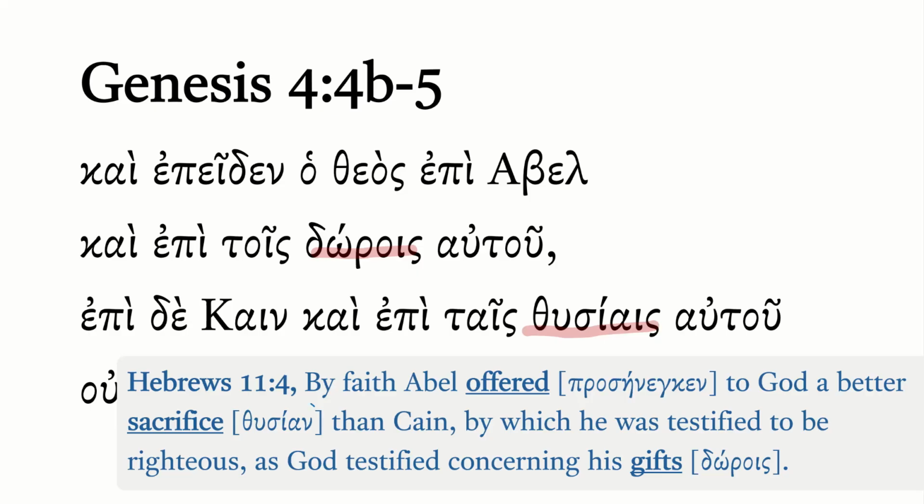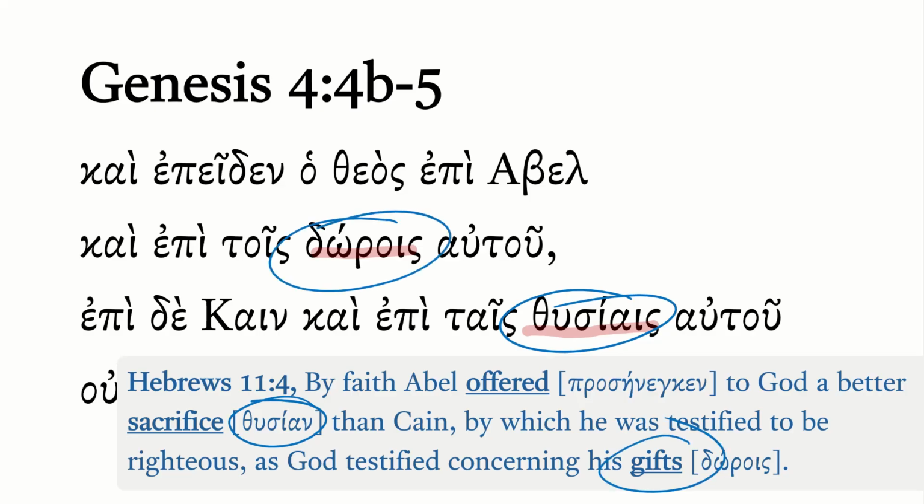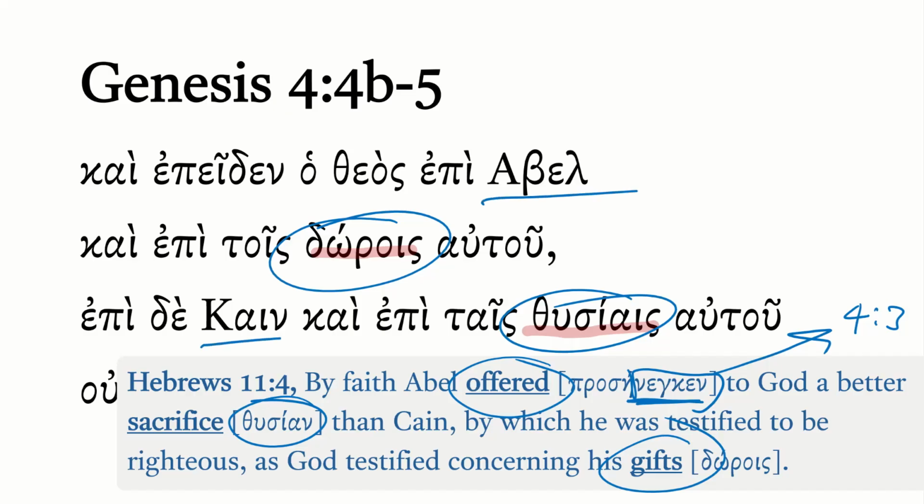So for instance, we see thusia here, that's in Genesis 4:5. We see the gifts that we've seen already. And in fact, even this verb for offering, which you can see is some form of pharo with that strange spelling, we already saw that in 4:3. This is the same basic verb that was used back then. Of course, Cain and Abel are mentioned. So clearly this is the scene.